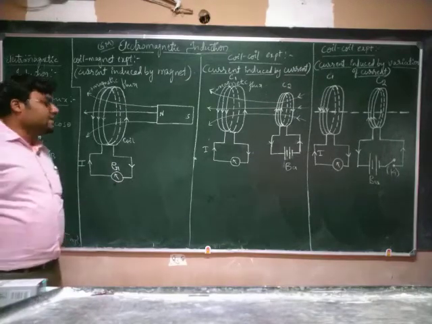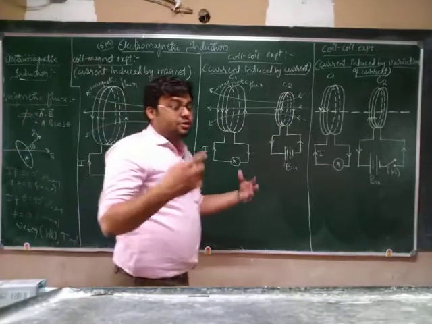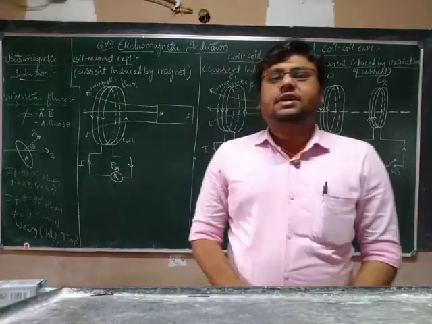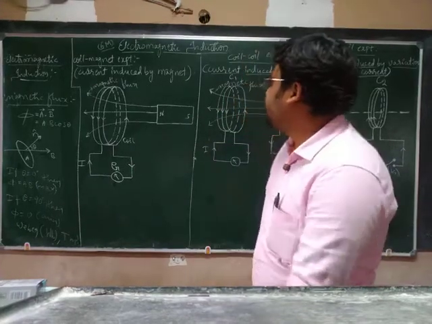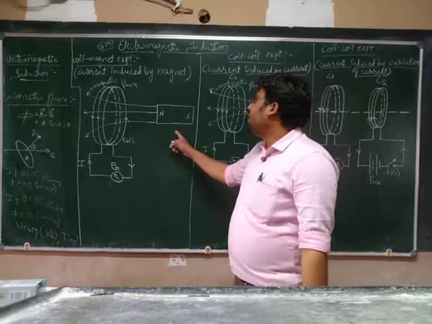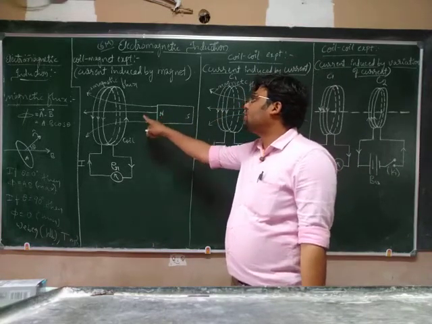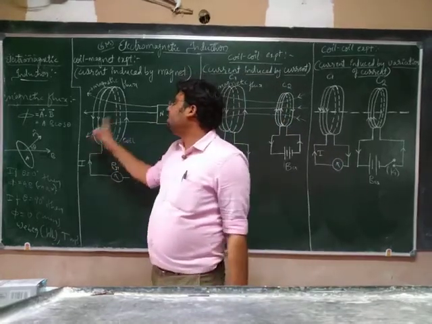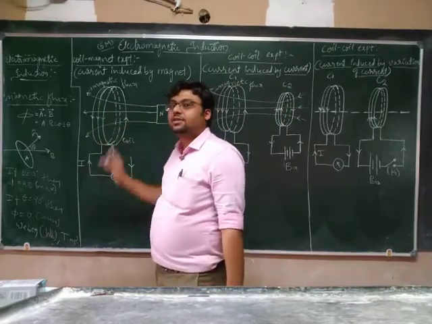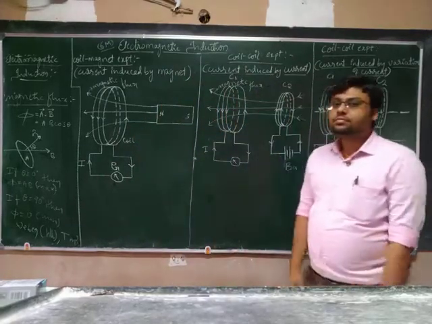Because the galvanometer is a current sensitive device which will deflect when the current flows through it. So here it is the bar magnet. First I have placed the north pole towards the coil and the south pole away from the coil, and these are the field lines, the flux produced from this bar magnet.